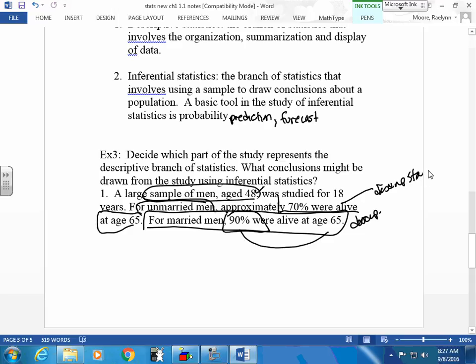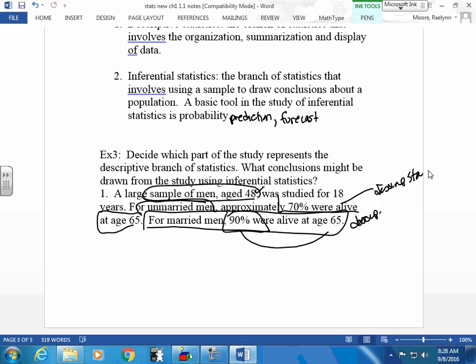We've surveyed these men, all age 48, and we found that for unmarried men, 70% were alive at 65. 90% were alive at 65 for married men. It's a big difference. So make me an inference. Tell me, what does that mean to you? You read this and you say, wow, from 70 to 90, 20% more if they were married. So what does that mean to you? Give me one inference. If you're married, you live longer.